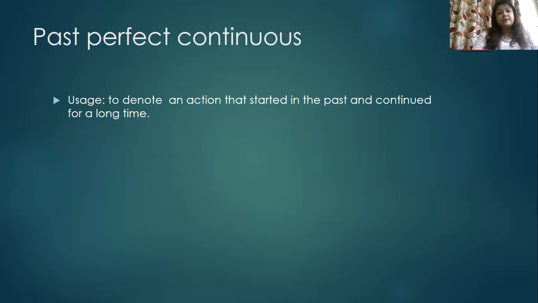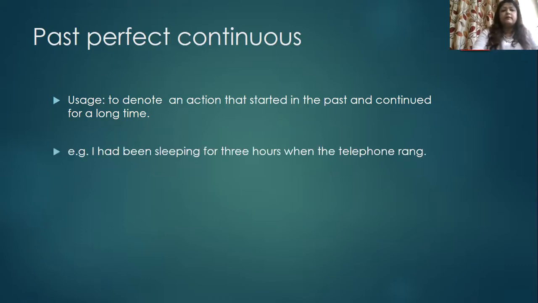Next, we move over to past perfect continuous. Let's consider how it is used. To denote an action that started in the past and continued for a long time. For example, I had been sleeping for 3 hours when the telephone rang. So it is an action that has started in the past and it had been continued for a long time. So already it was 3 hours when I was sleeping. That entire time is denoted by this. I had been sleeping for 3 hours when the telephone rang.